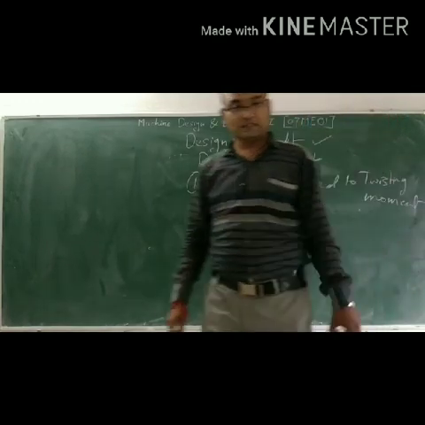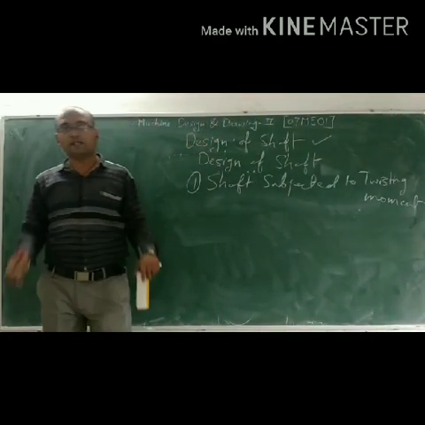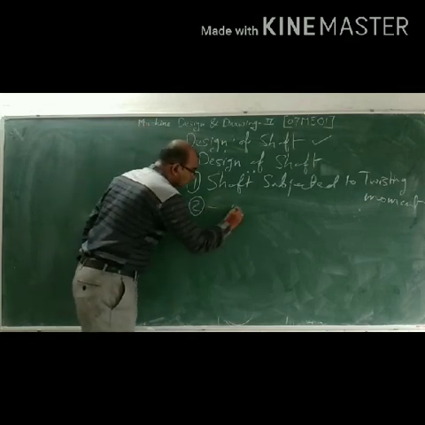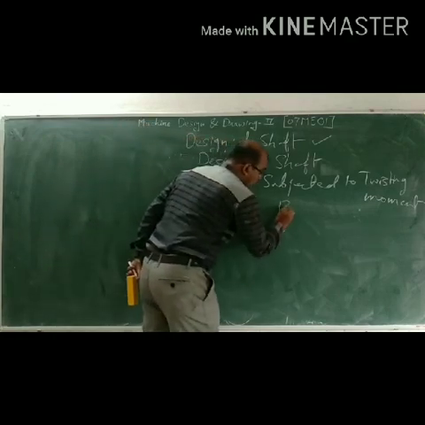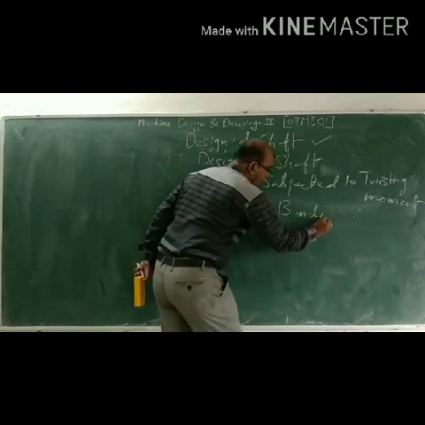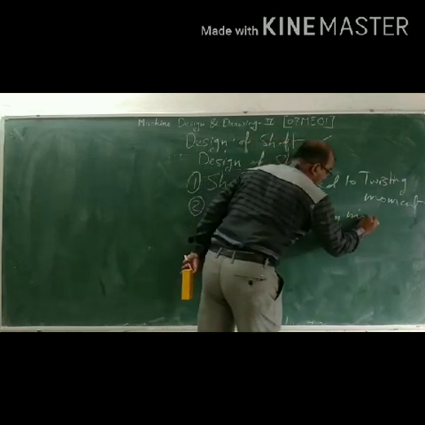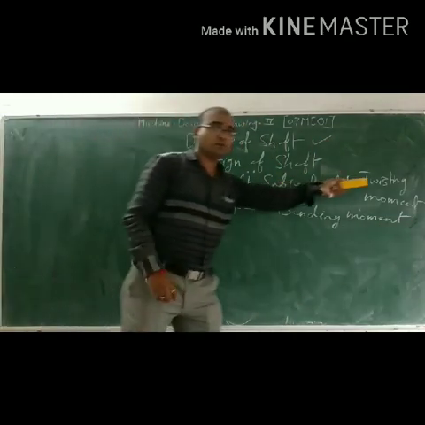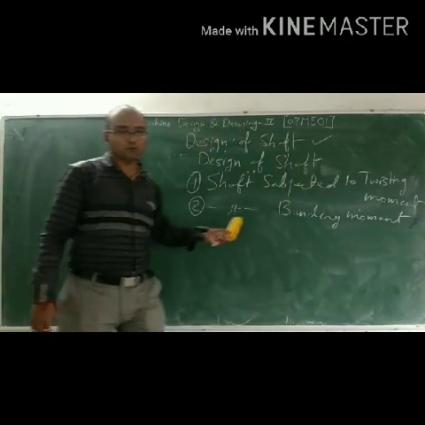Then the second one, shaft subjected to bending moment.